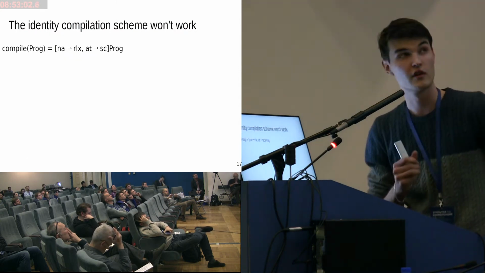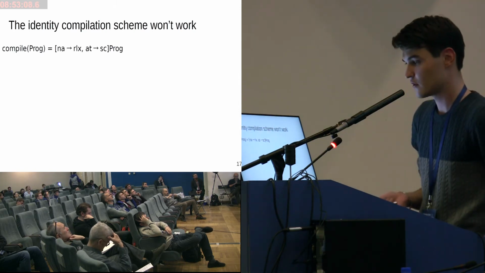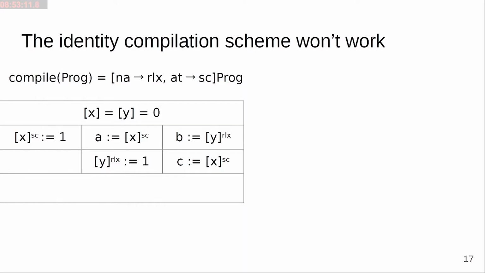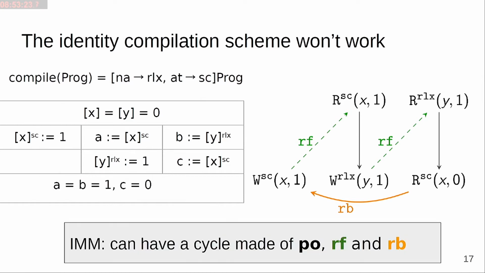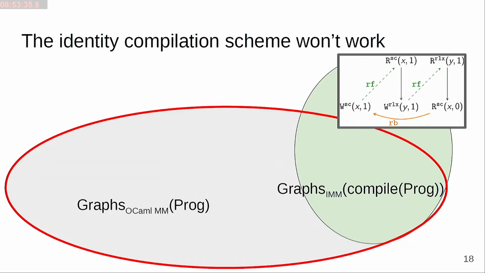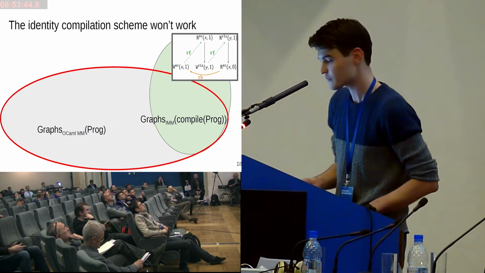So let's start with just a trivial thing, something that substitutes models. The compiled program will look like the initial one, but the regimes of access are different, and the graph of execution will look similar to what we saw before. And the intermediary model also allows for such behavior because there is no no-cycle requirement for such models. In the intermediary model, there is no such requirement. It allows for such behavior, and this compilation scheme is incorrect because there is behavior that is allowed in the intermediary model for the compiled program, but is not allowed in the OCaml model for the initial program.